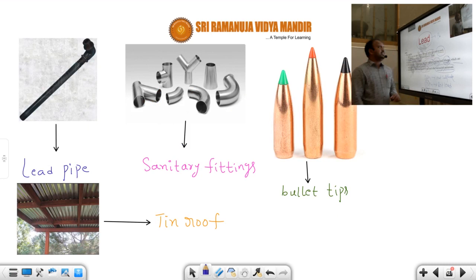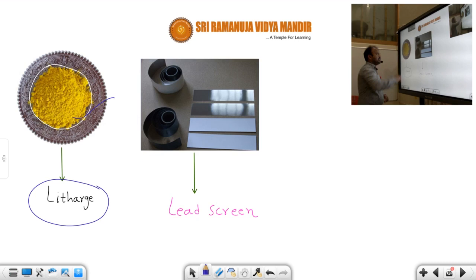This is the lead pipe and sanitary fittings. Lead is used for making sanitary fittings, and it is used as bullet tips and tin roofs. This is the tin roof. These are used as tin roofs, made of lead. And in paints, litharge, lead sulfate and red lead will be there. All these mainly contain lead. This natural powder is litharge, and these are the lead screens. They will protect against X-rays and some other radioactive radiations.